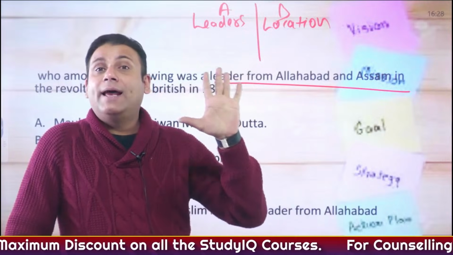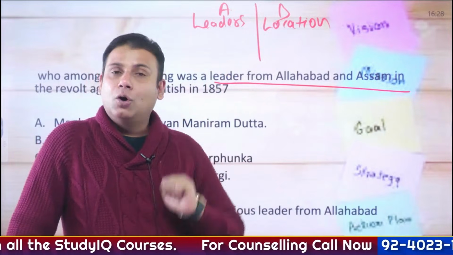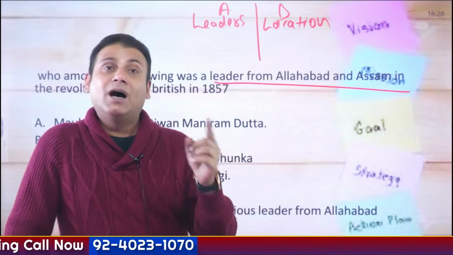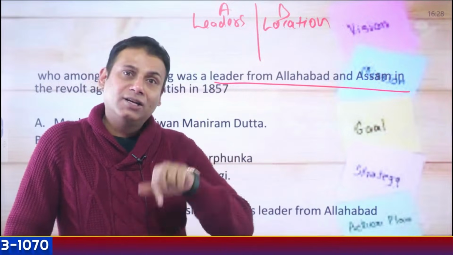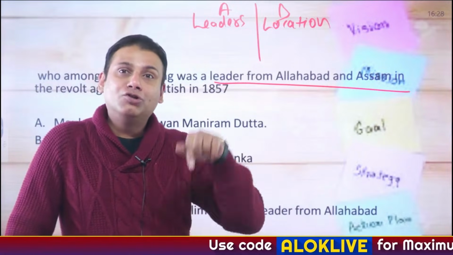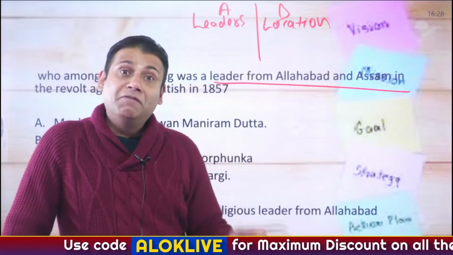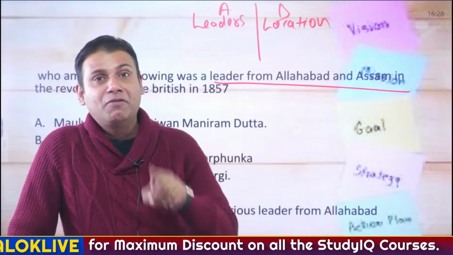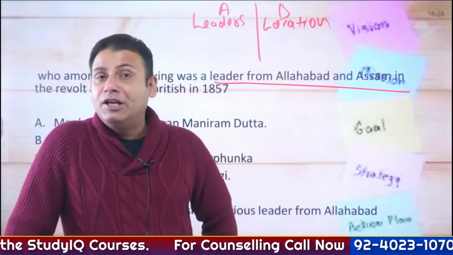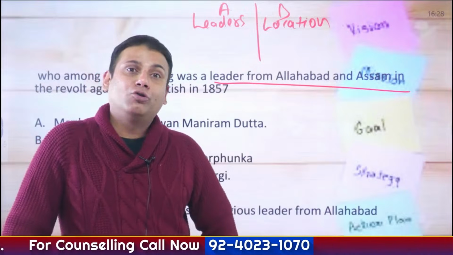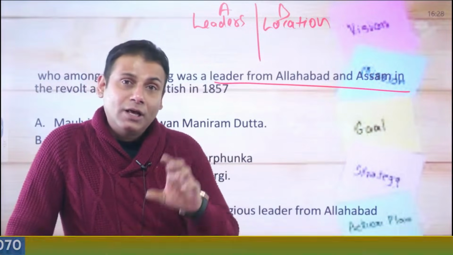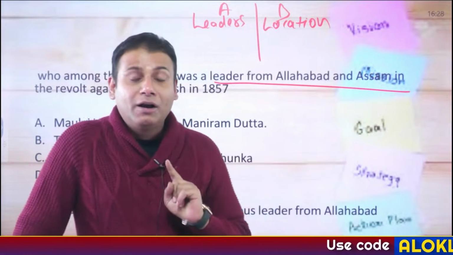Then Begum Hazrat Mahal and Uda Devi from the region of Lucknow, Jhalkari Bai from the region of Jhansi, then Kunwar Singh and Amar Singh from Jagdishpur, Bihar, Gajdar Singh from Gorakhpur, Devi Singh from the region of Mathura, Dhan Singh Gujjar from the region of Meerut, Diwan Maniram Dutt Baruha and his brother Pyali Baruha from the region of Assam, then Gangadeen Mehtar from the region of Kanpur, Thakur Jodha Singh Ataiya from the region of Fatehpur, and the Bawan Imli episode.